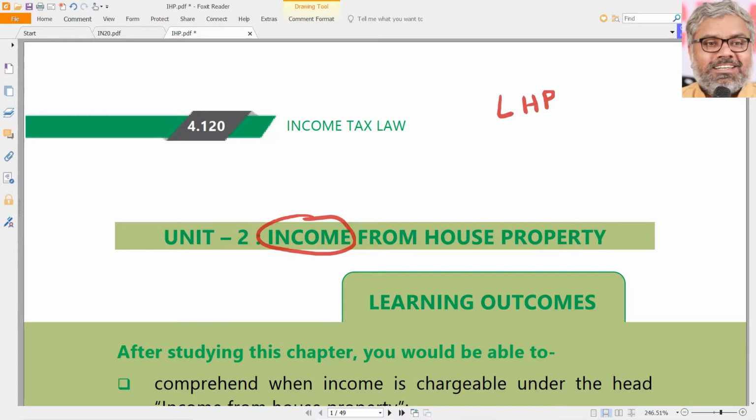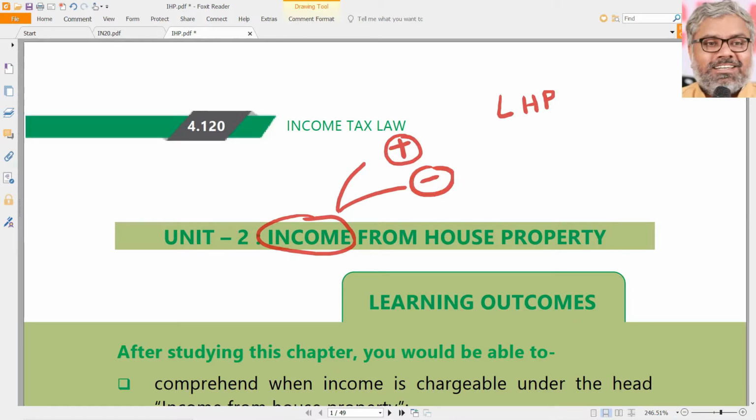There is no problem in that. That is quite possible. We can call that loss from house property also as negative income from house property. So the first point to identify, the income from house property can be positive also, can be negative also. Both are possible here.